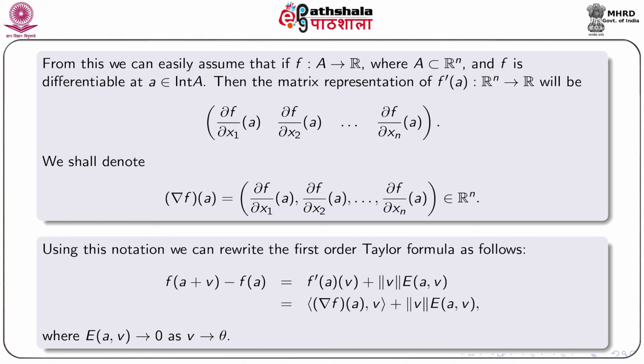In the first line, we considered it as a matrix, and whenever we are writing nabla f(a), we consider it as a vector in R^n. That is why in the second line we put commas. Using this notation, we can rewrite the first order Taylor formula as follows: f(a+v) minus f(a) equals f'(a) operating on v plus norm v E(a,v), which equals the inner product of nabla f(a) and v plus norm v E(a,v), where E(a,v) tends to 0 as v tends to theta.